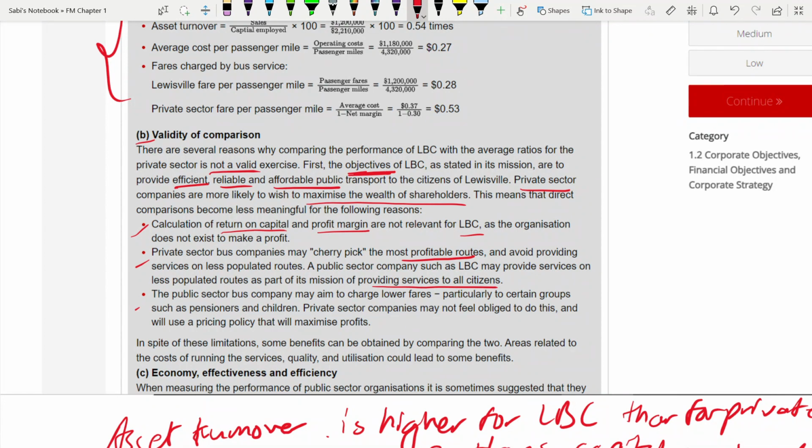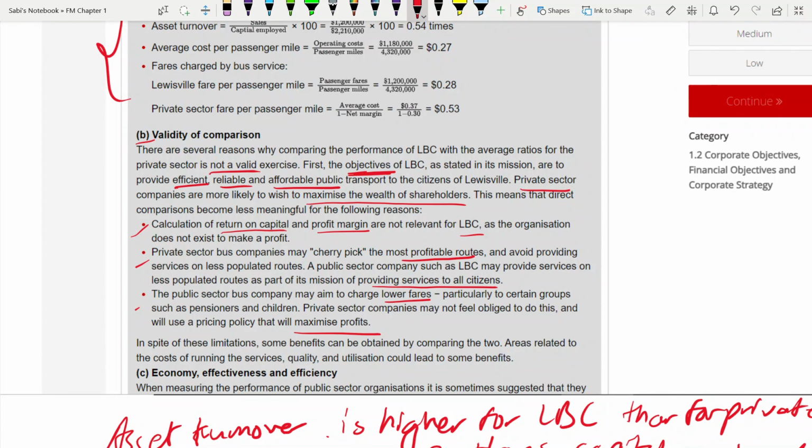And the third reason about lower fare. Okay, they are charging lower fare to certain groups, for example children, or to the one who is earning a pension. But private sector, they will not do this, because their role is to maximize profit, so they will price also in such a way.